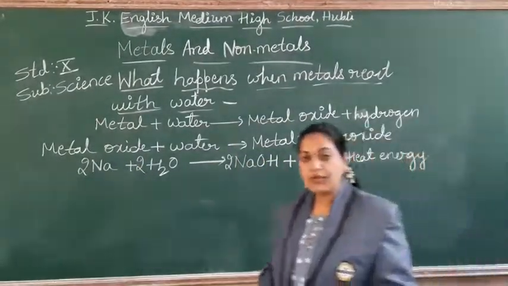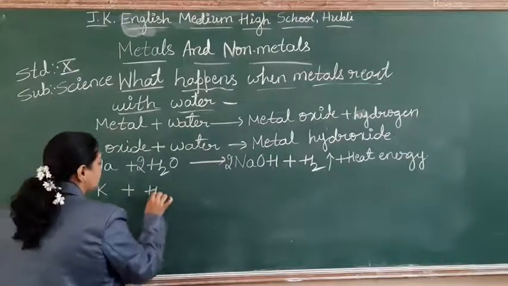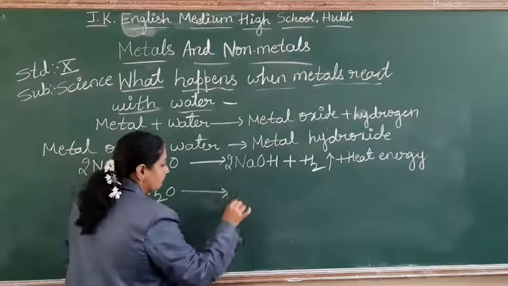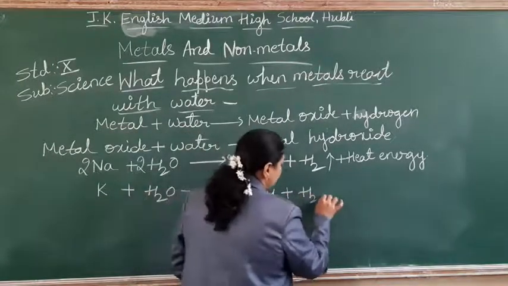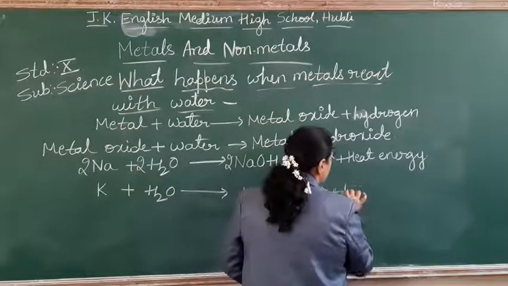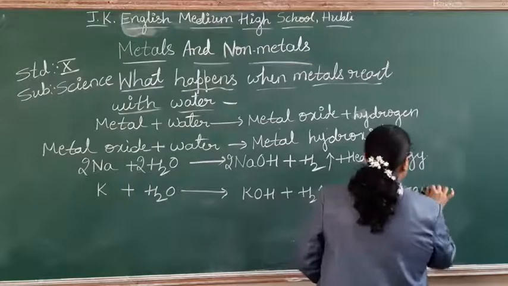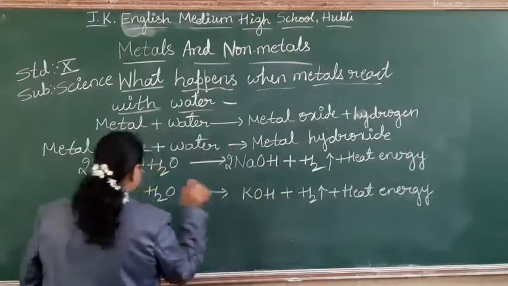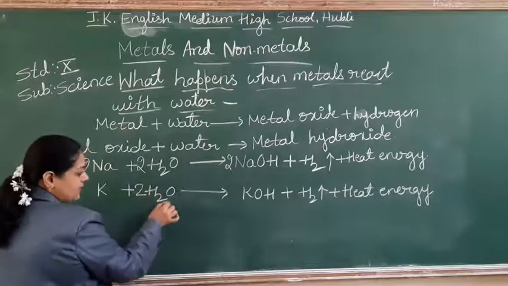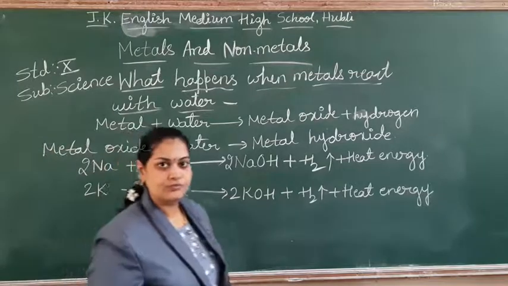Next, potassium reacts with water to form potassium hydroxide, hydrogen and the heat energy. Same thing, students. Here 2 plus 1 is 3, so let me multiply this hydrogen with 2 here.